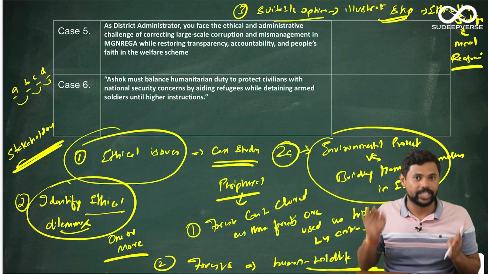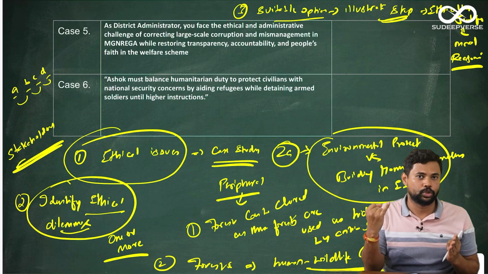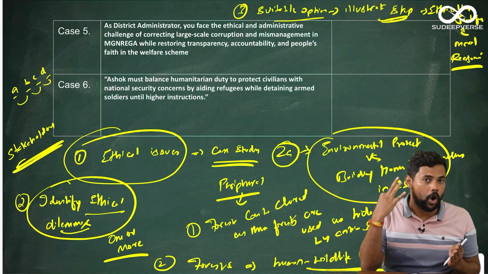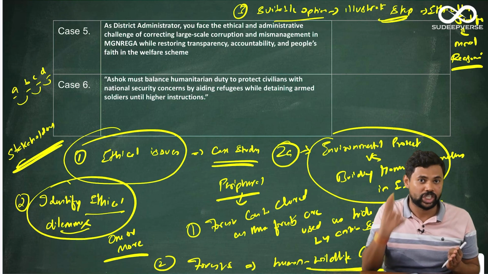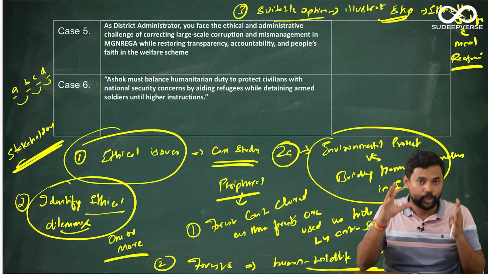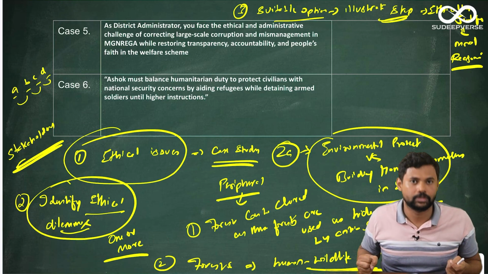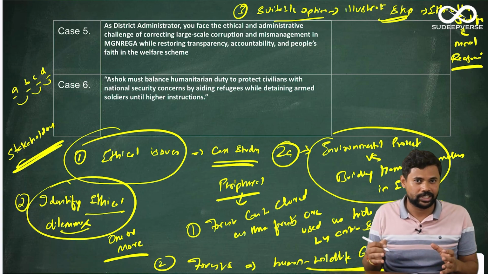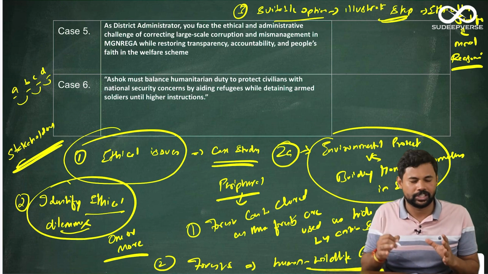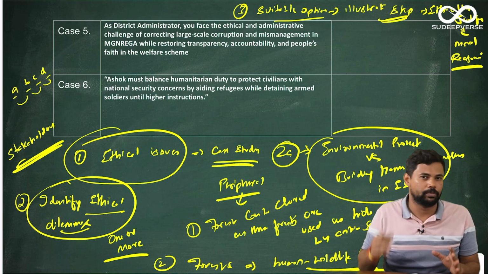So keep these 3 things in your mind. One is identifying ethical issues, identifying ethical dilemmas, and always morally or ethically justifying whatever steps you take which you feel are the most suitable options. So this was my takeaway of this year's case study, and I hope that if you can practice, case studies are very easy and you can actually get very good marks from them.